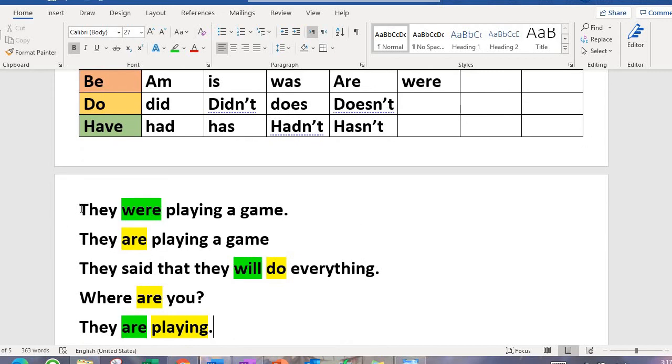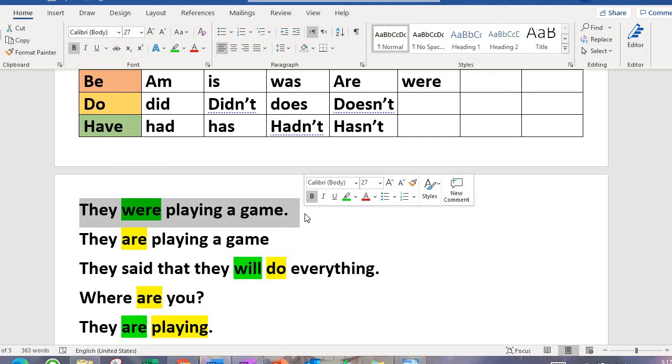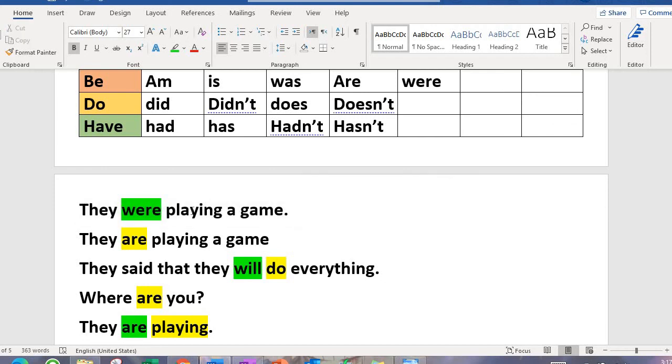Let's look at some sentences. They were playing a game. Right now you can tell the action verb is playing. But how do you know this is past tense? Because playing is obviously present. But with auxiliary verb, you can tell exactly if it is present, past, or future. And in this sentence, were is for plural and past. So you know that this sentence is in past tense.